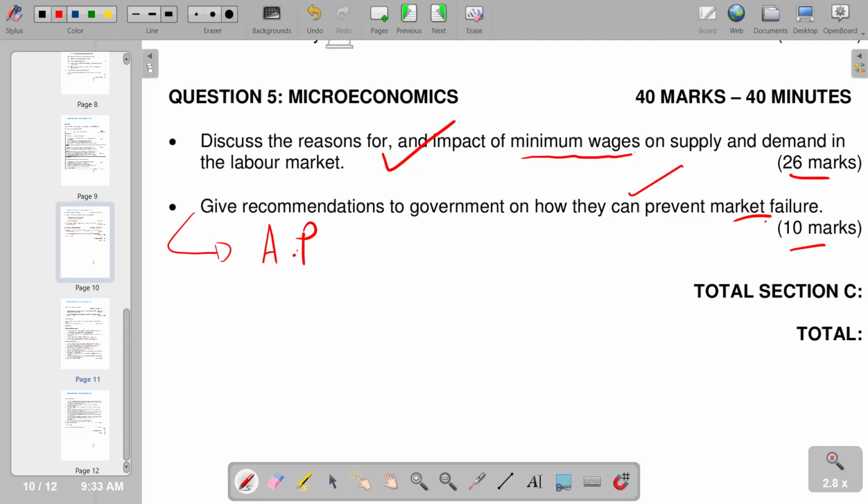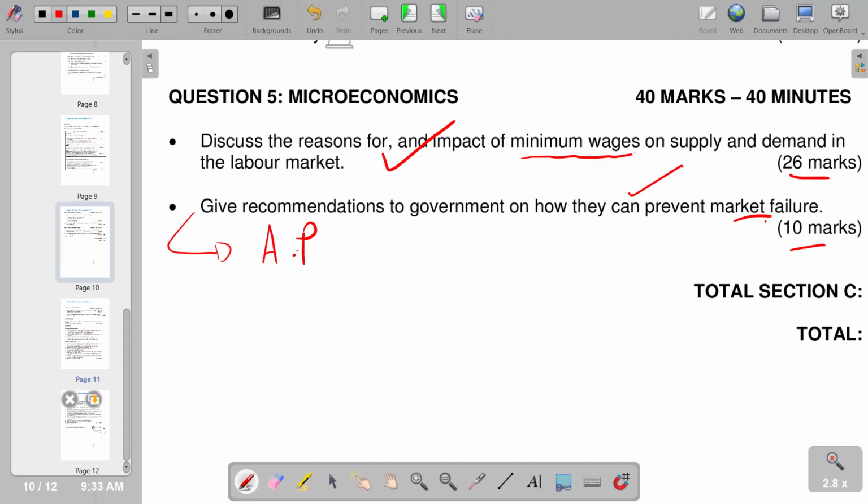We are going to have maybe a visible hand, because we are saying when the price is being determined by the forces of demand and supply, we have got the invisible hand that is transpiring. So whenever we have a visible hand, for instance, we've got the government that is interfering in the forces of demand and supply, in adjusting the forces of supply and demand, we are going to have a creation of a market failure. So what are recommendations to government on how they can prevent market failure?